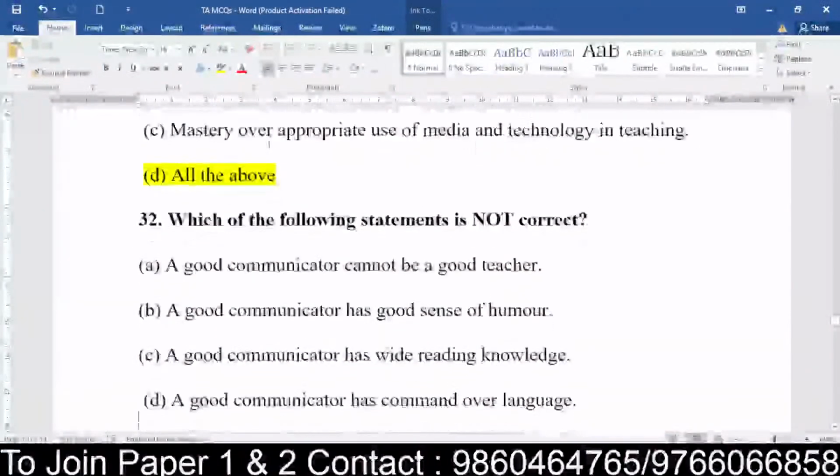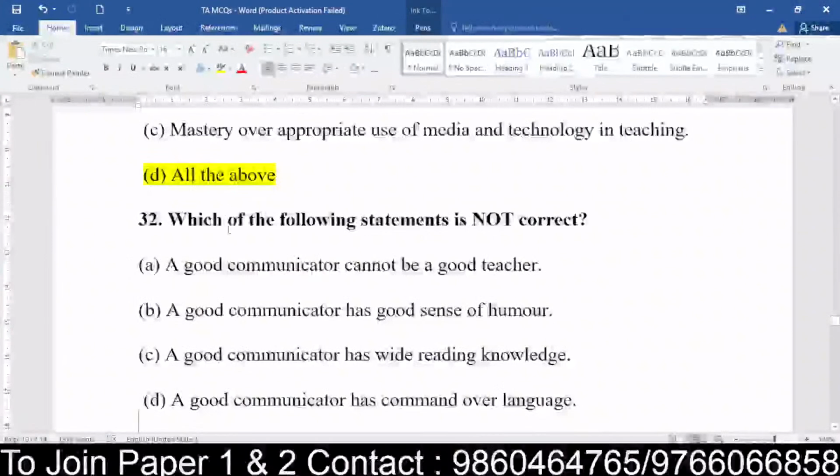Now we are here with question number 32. Which of the following statements is not correct? This word 'not', make sure it is properly read and properly understood. So it is not correct: a good communicator cannot be a good teacher; a good communicator has a good sense of humor; a good communicator has wide reading knowledge; or a good communicator has a command over language. They have given you the 4 statements in the form of an MCQ.